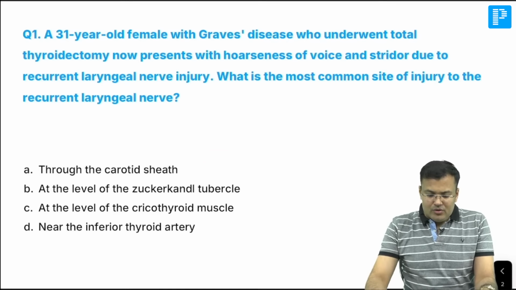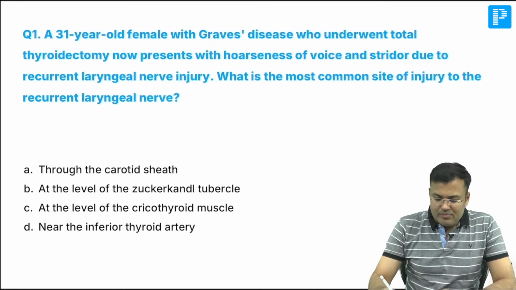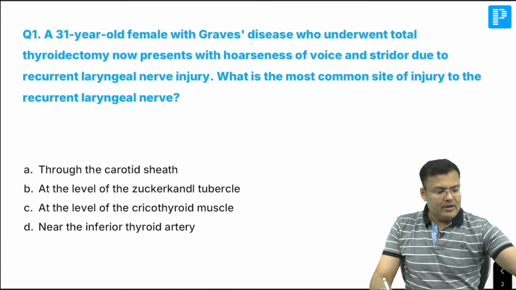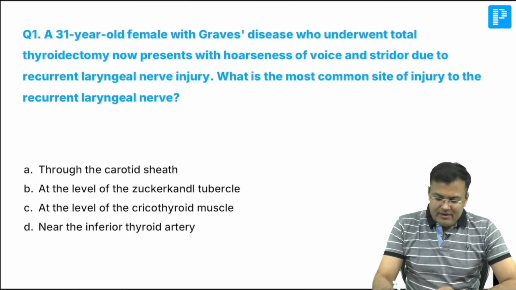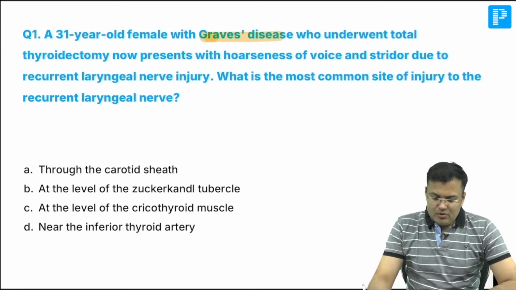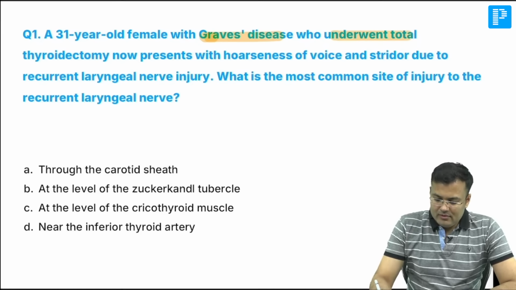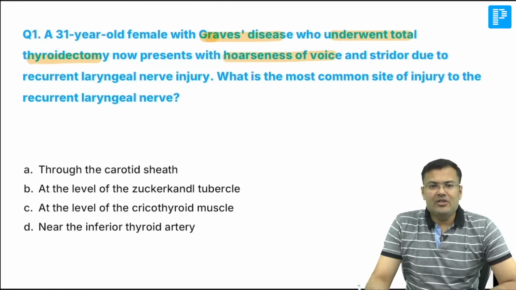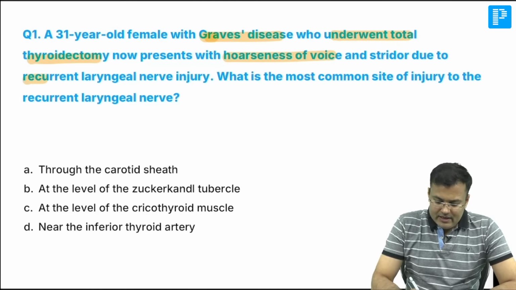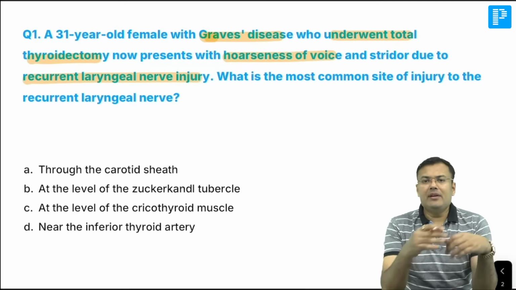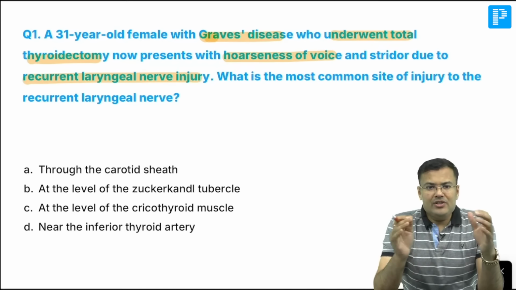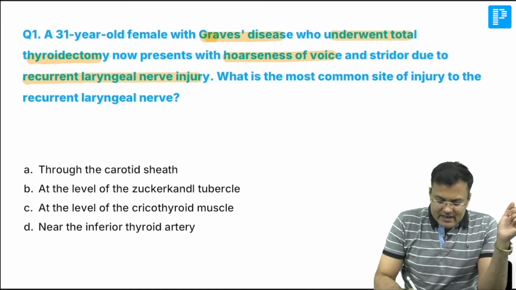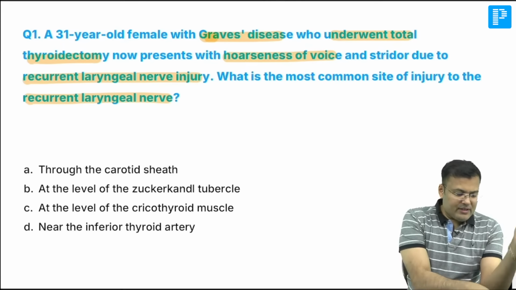A 31 years old female with Graves' disease. What's the problem of this patient? She is having Graves' disease. Clear? She underwent total thyroidectomy, right? And there is hoarseness of voice and there is stridor due to recurrent laryngeal nerve injury. Can you tell me what is the most common site of injury to the recurrent laryngeal nerve? Guys, tell me what's the correct answer here.